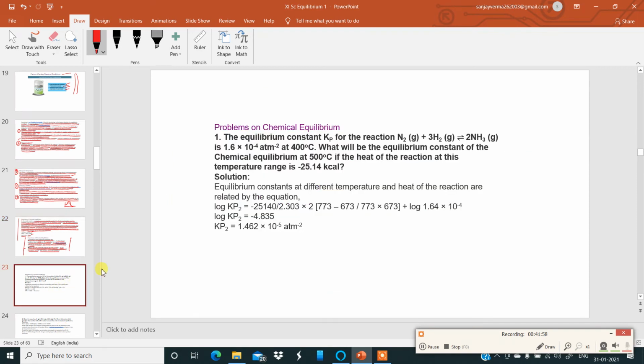Okay. Now problem. This one problem based on chemical equilibrium. The equilibrium constant Kp for the reaction is given.